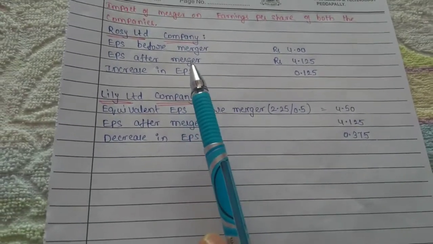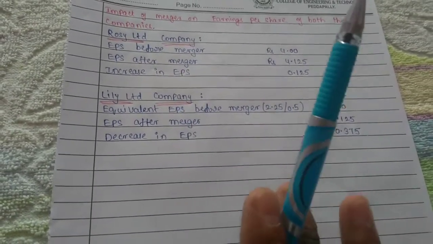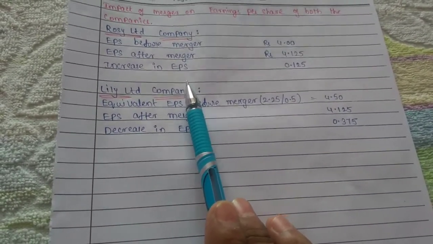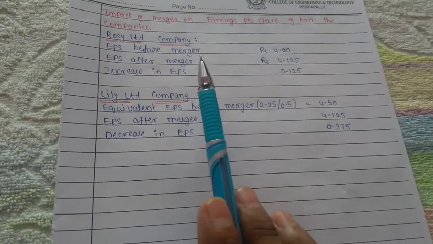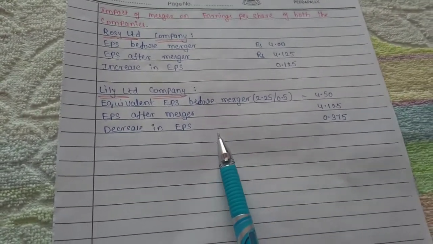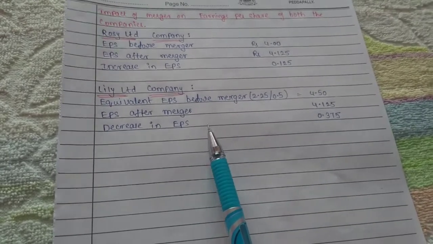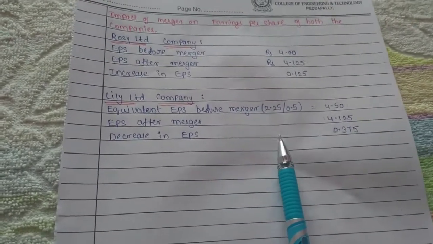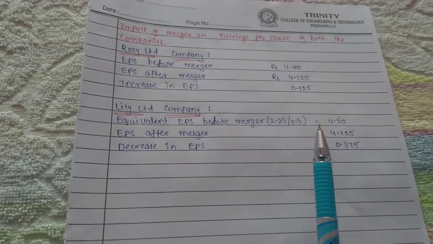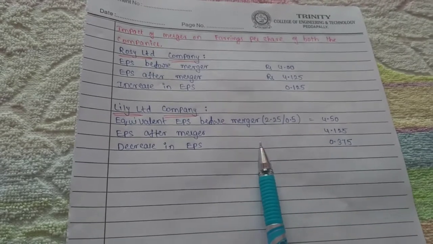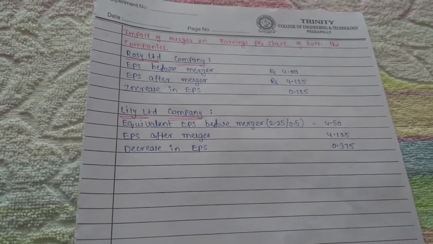Normally in these kinds of situations, the firm which is acquiring another company will have an increase in EPS, whereas in the case of the target firm, after merger there will be a decrease in EPS. So this is about the two problems related to mergers and acquisitions. Thank you.